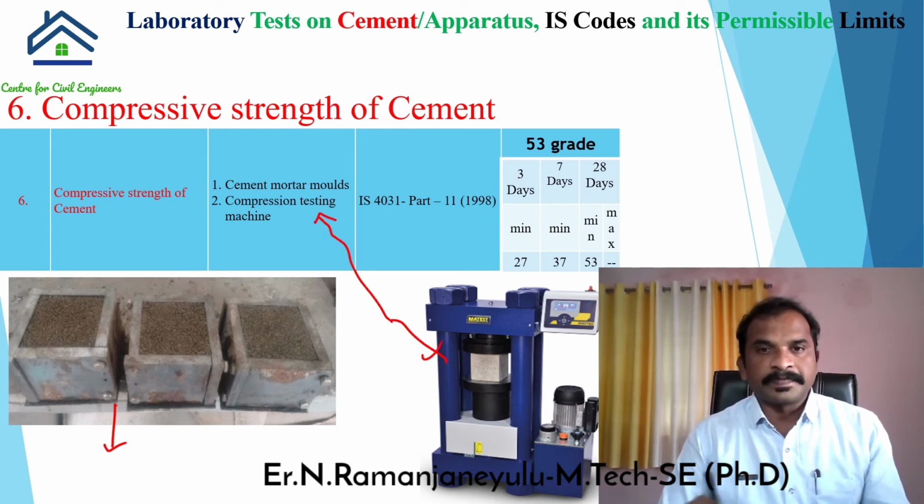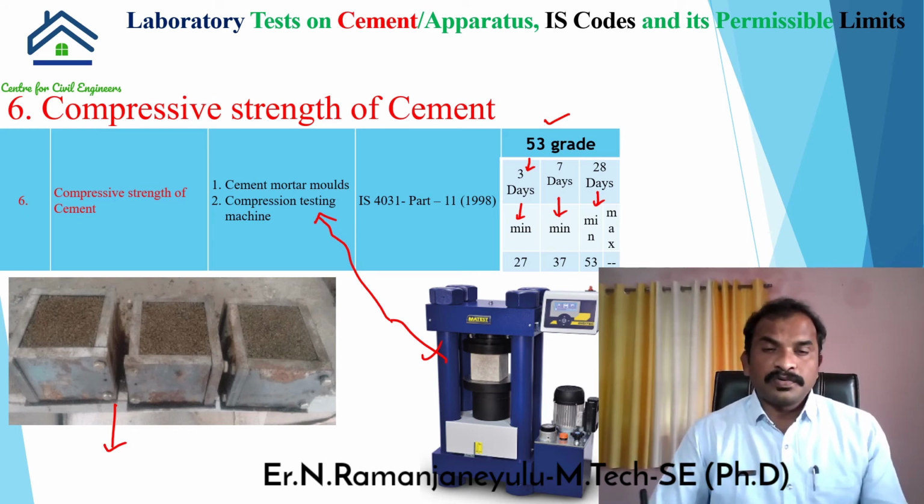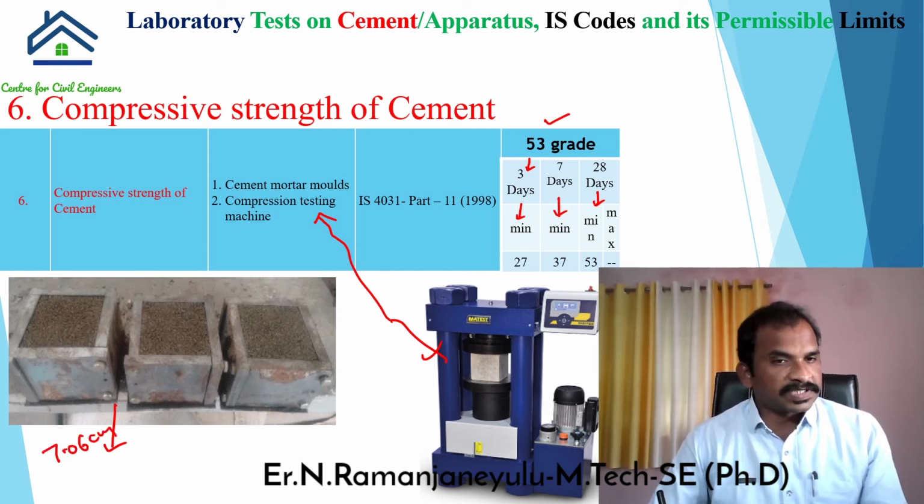I have taken 53 grade cement. For example, at 3 days, the strength we should get is a minimum of 27 MPa. At the age of 7 days, you should get 37 MPa. At the age of 28 days, you should get 53 MPa. To perform this test, we have to prepare cement mortar molds like this. These are square molds of size 7.06 centimeters, or 70.6 mm.